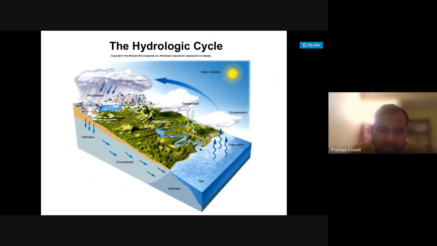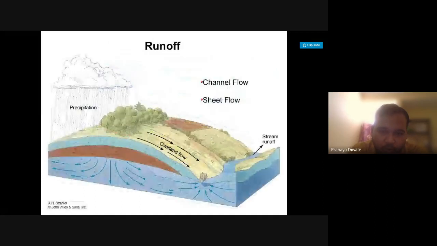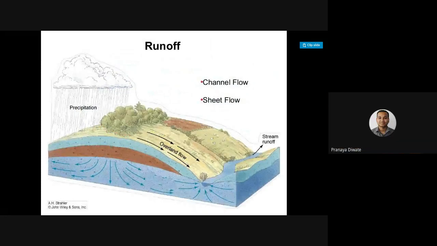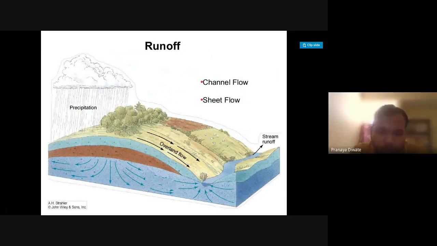Precipitation brings rain to the land. Next we see the runoff. Once you have precipitation on land surfaces, you have a flow from the surface downward.